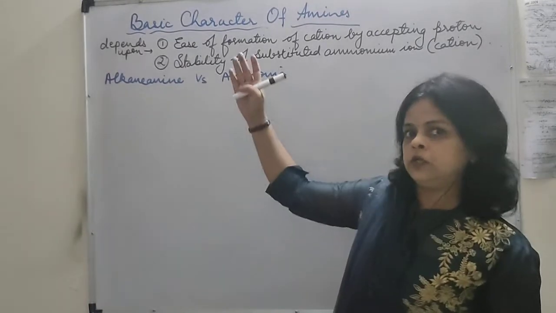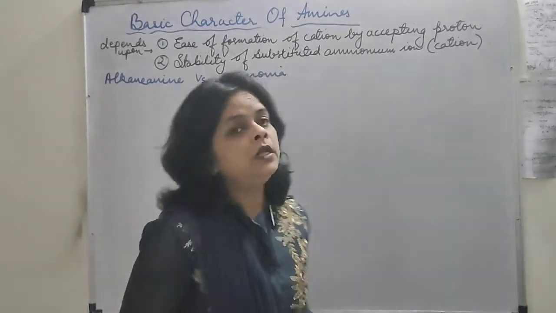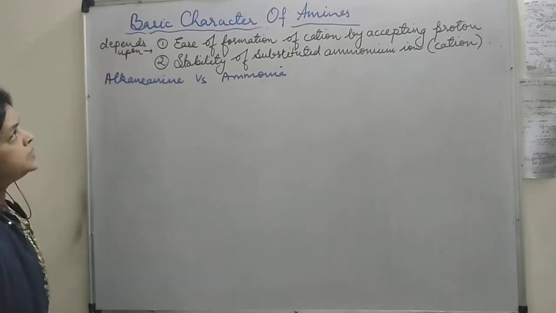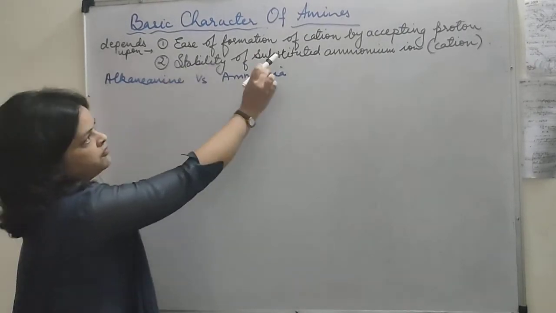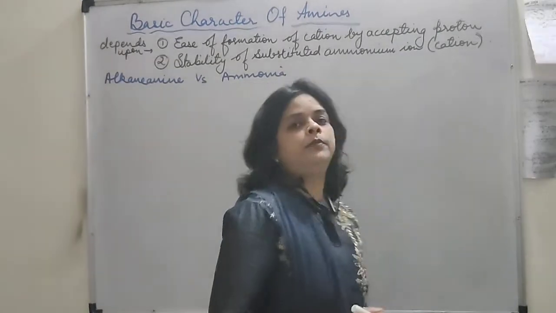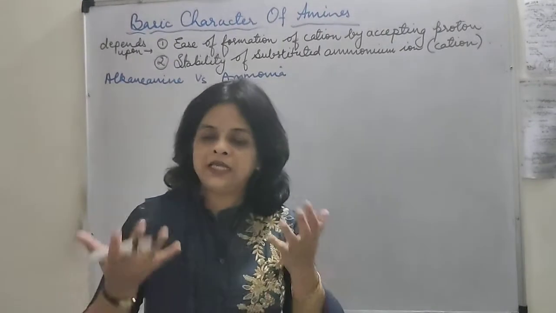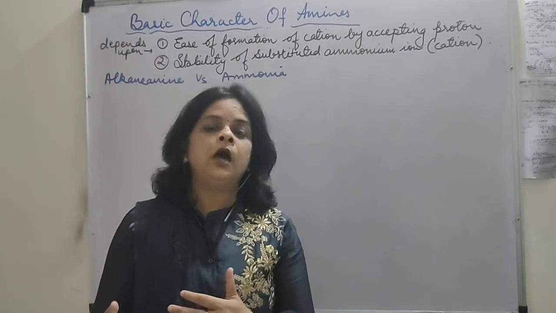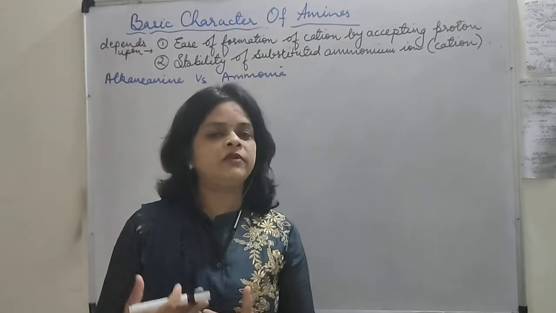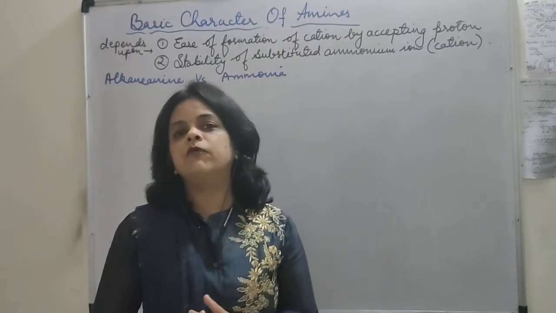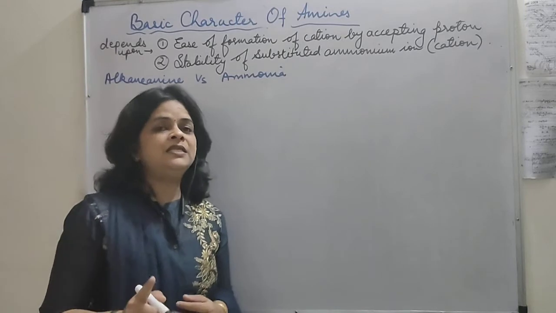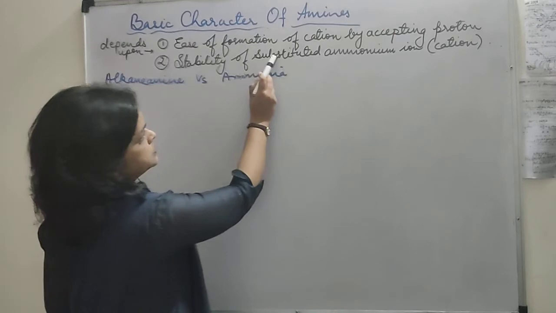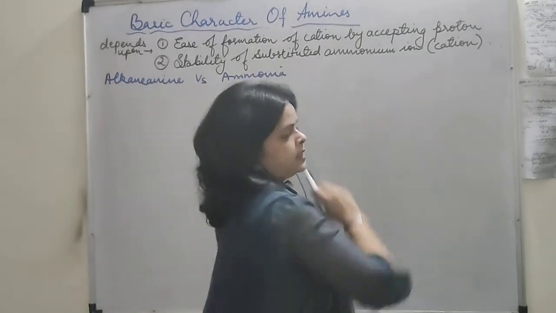So I had written 2 points over here. If you can see, the basic nature or basicity of amines depends on, first point, ease of formation of cation by accepting a proton from acids. That means how easily it is accepting the proton, or in other words, how easily it is donating its pair of electrons to the acid and forming the salt. First point: the more easily it forms, the stronger the base will be. Then second point, the stability of the substituted ammonium ion, the cation form.